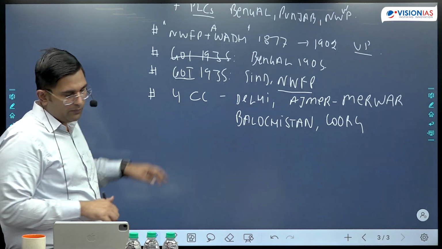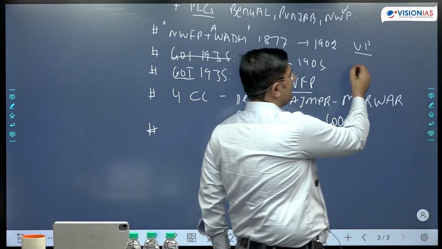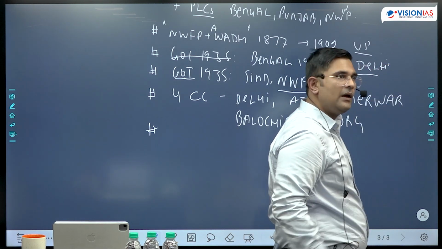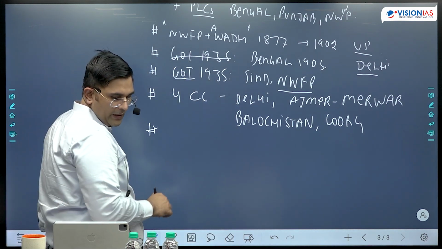Next aspect that you can talk about is that administrative reorganization में यहाँ पे आप Bengal partition के बाद ये भी बोल सकते हैं that Delhi was made capital. So this is also kind of an administrative reorganization. Delhi was made capital in 1911. That point also can be mentioned, right?